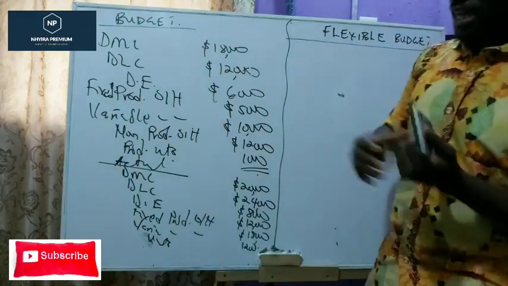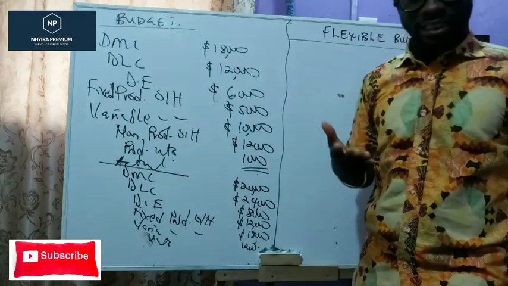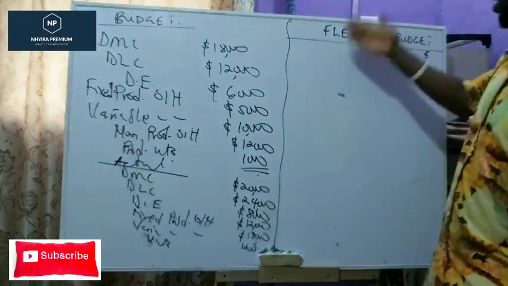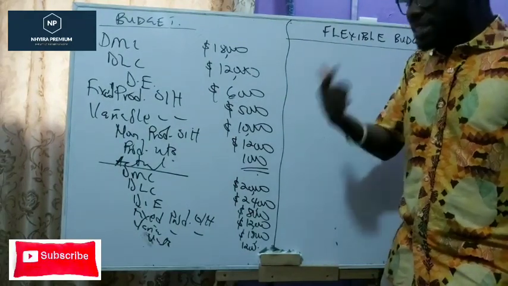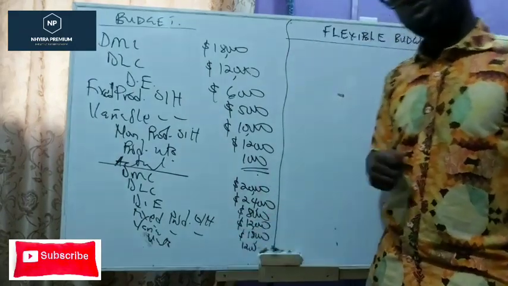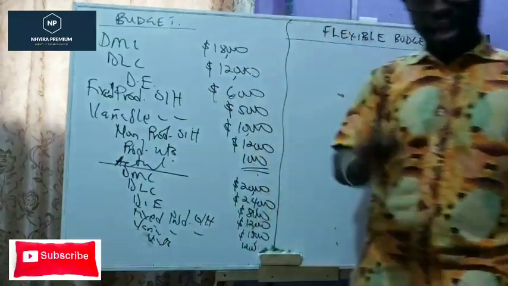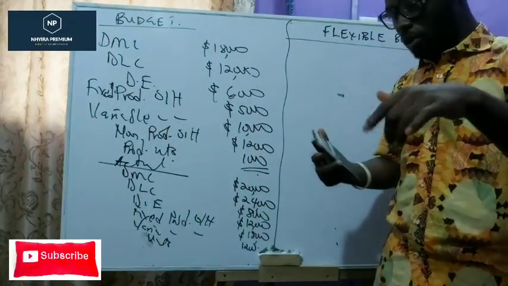We calculate the budgeted cost per unit and use that to multiply the actual units, and that gives us the flex budget.